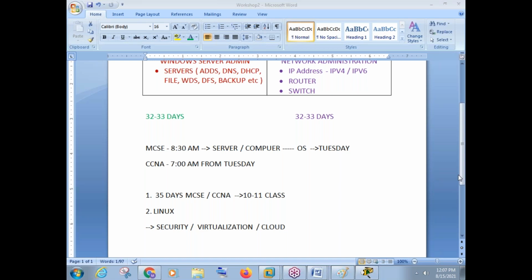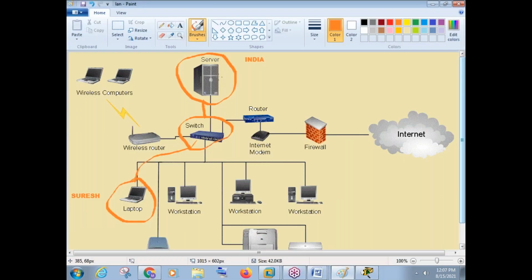So is it correct? See, actually in cloud, what we do is we make a server there for our company. This is your company and this physical server is there in your company, right? But if you go with cloud, this physical server is not there in your company. The physical server will be there somewhere on the cloud.